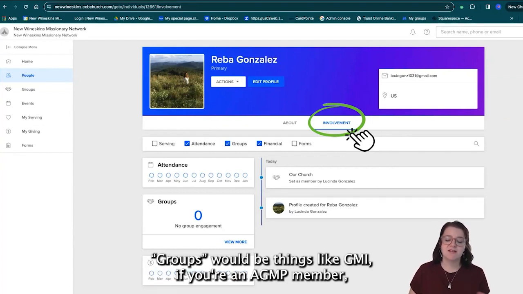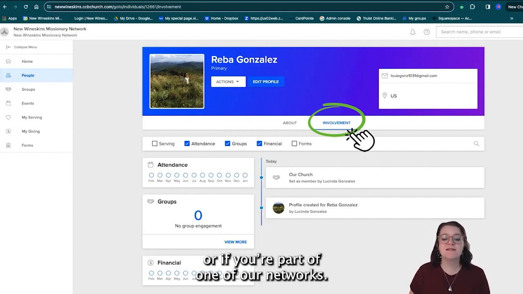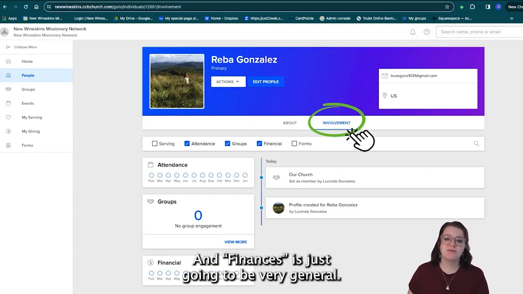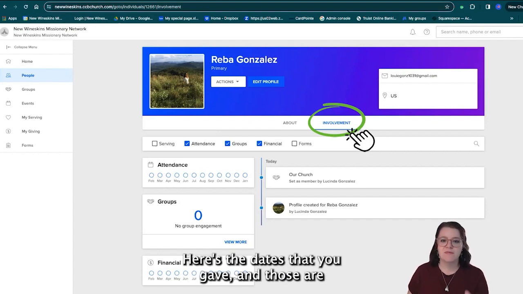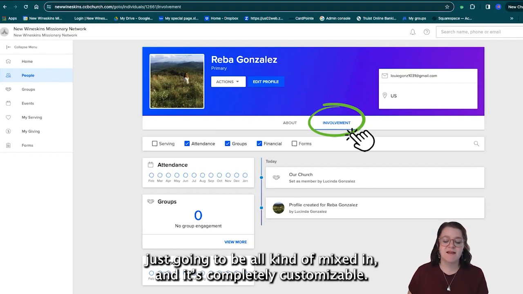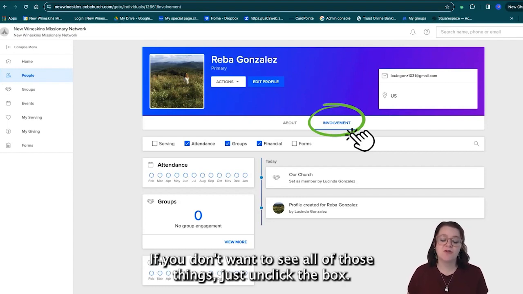Groups would be things like GMI, if you're an AGMP member, or if you're part of one of our networks. And finances is just going to be very general. Here's the dates that you gave. And those are just going to be all kind of mixed in, and it's completely customizable. If you don't want to see all of those things, just unclick the box.